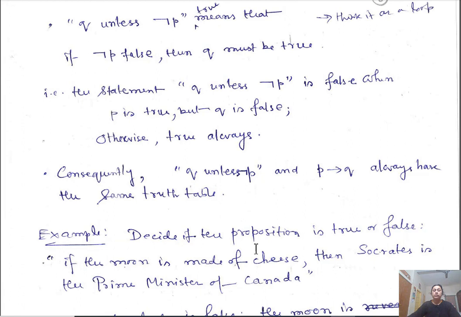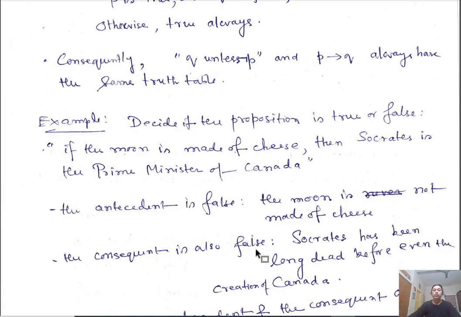Now suppose I have given this proposition and you are asked to decide whether it is true or false: if the moon is made of cheese, then Socrates is Prime Minister of Canada.